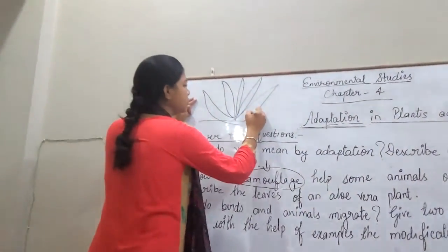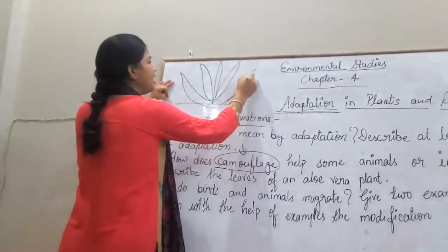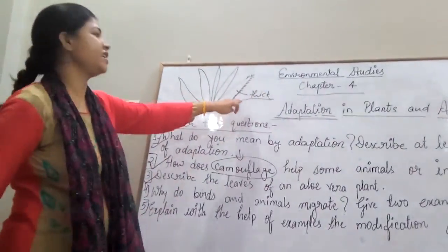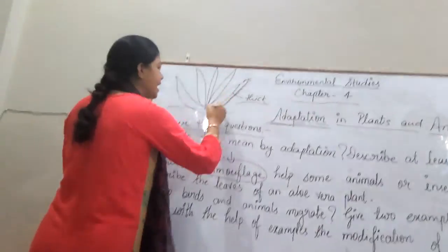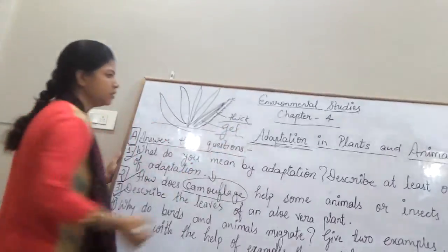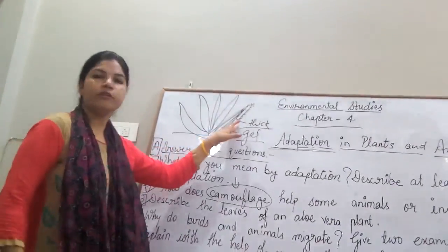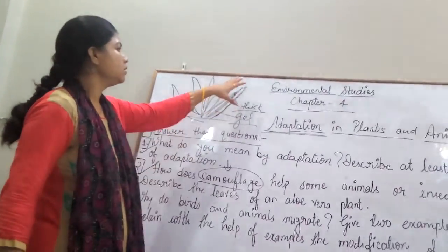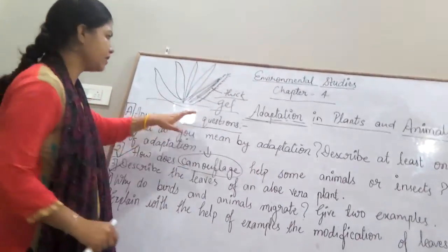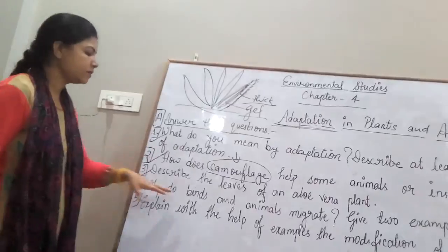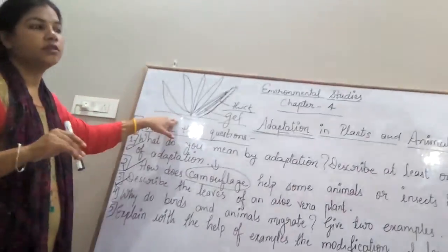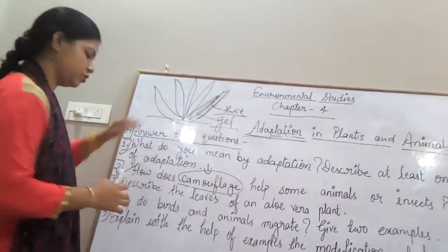Here small spikes are found and the leaves are very thick. The leaves of an aloe vera plant are very thick, and inside this outer covering there is a gel-like substance. So the aloe vera plant has water. The aloe vera plant has thick leaves to retain water so that it can survive in lack of water also.